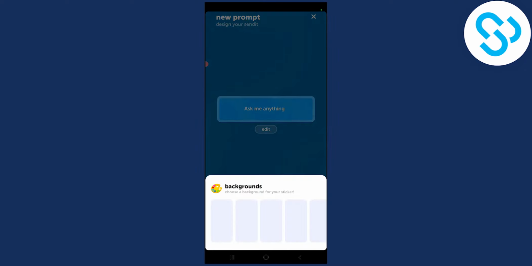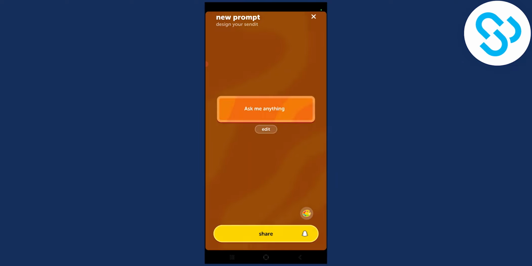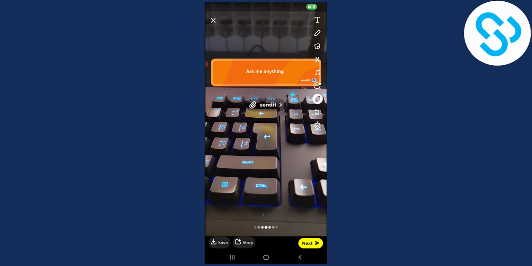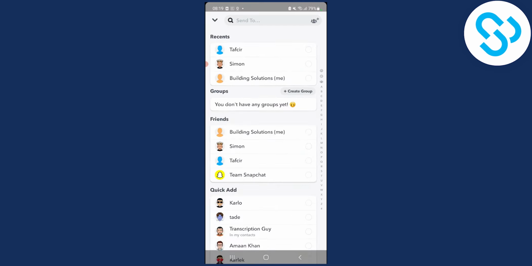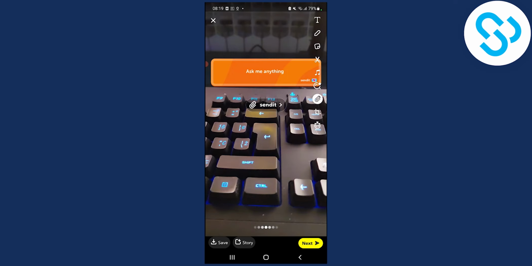Also, you can change the backgrounds, right? Let's say we want orange, we can do orange, right? And yeah, that's pretty much it. As you can see, click share, and then you will be able to share it on Snapchat. You can obviously put this up, right? And then you can click next, and then you can put it on your story. So that's basically it, right? And then people can send you questions, right? So this is basically how to do Ask Me Anything on Snapchat.